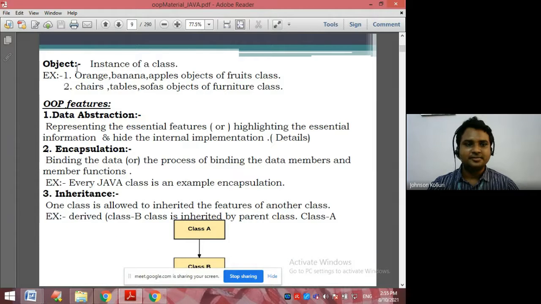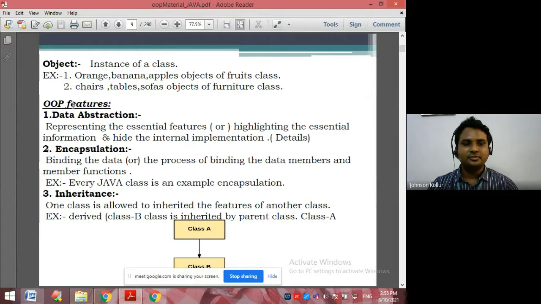An object is an instance of a class. If you take orange, banana, apples, those are objects of the fruits class. Chairs, tables, sofas are objects of the furniture class. Similarly, car, lorry are objects of the vehicle class.